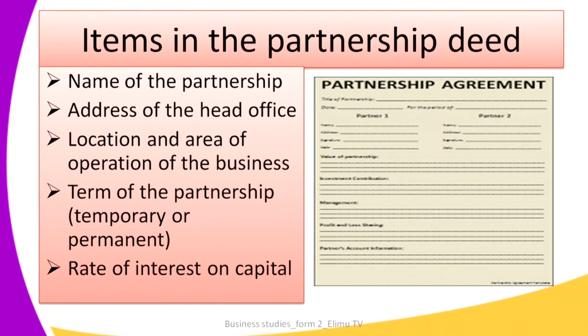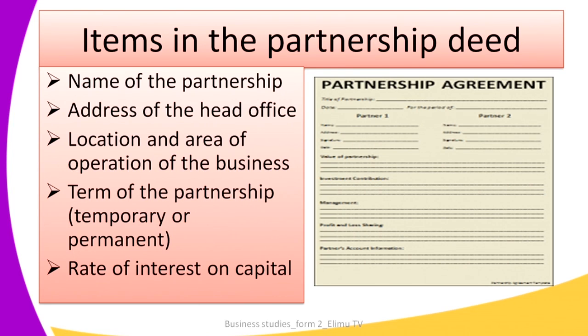One of the items is the name of the partnership. So, for you to start up a business in the form of a partnership, you have to give it a name. So, one of the items would be the name of the partnership. The other one is the address of the head office. Remember, for any business to operate efficiently, there must be a head office where all activities are operated from and where the board members maybe would be meeting and make important decisions.